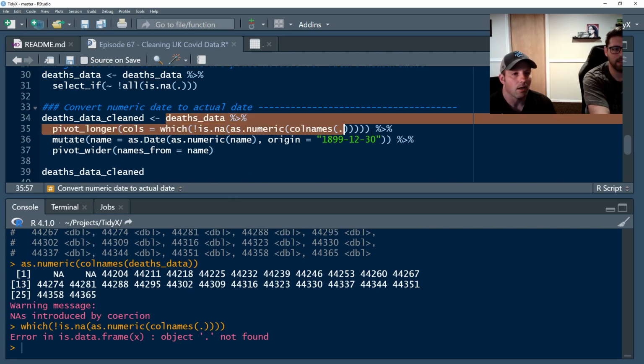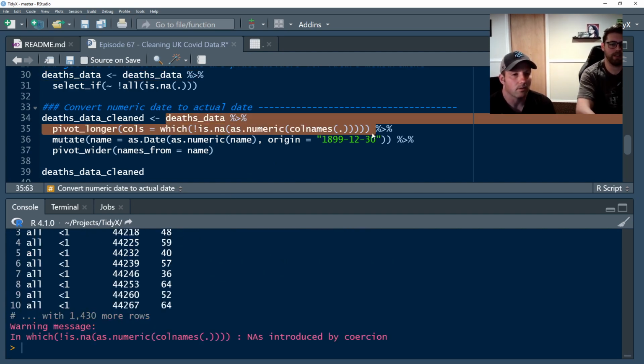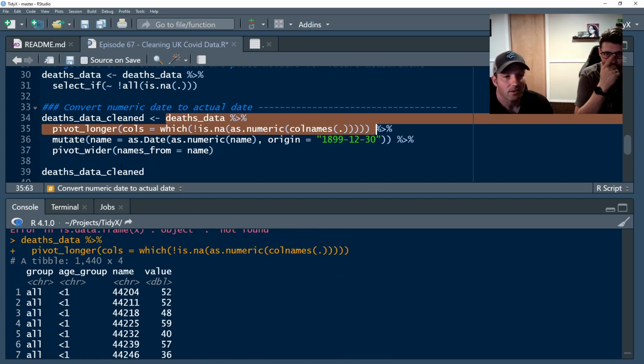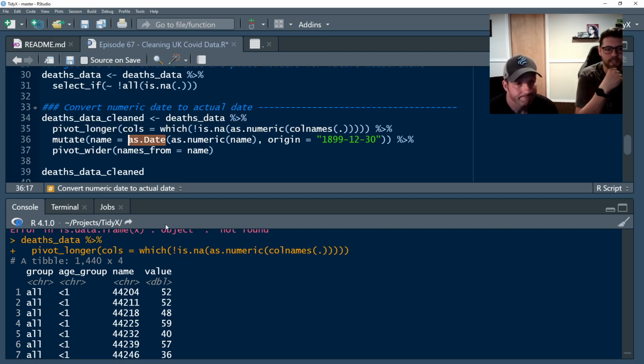But this way, we're pivoting from this wide format down to the long. We'll see the other way when we go back to long, and we can talk about why it might or might not work at times. Now we have the dates as long. We can call the function as.Date on the name value. Remember, it was still technically a character value, so we have to convert it into a numeric value.